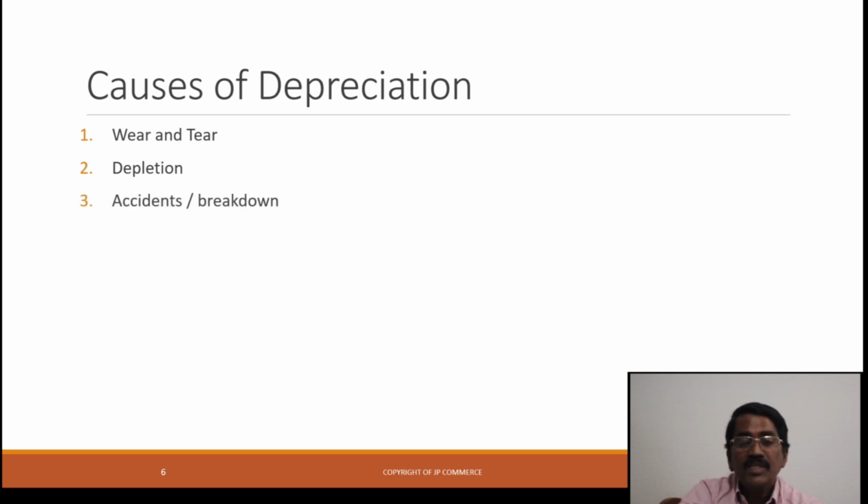Now, accidents or breakdown, because of some other reason, a short circuit or natural calamities. If all of a sudden any asset or machine is not functioning or working, it is one of the causes.